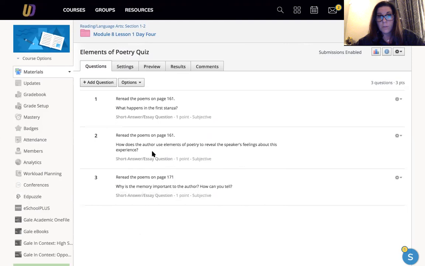Then you're gonna reread the poems on page 161, and you're gonna answer this question: How does the author use the elements of poetry to reveal the speaker's feelings about this experience? So you're going to go back to that poster. So what elements of poetry did they use in that? Did they use repetition? Did they use onomatopoeia? Did you see any figurative language or metaphors, similes? Like, look in that poem to see what of those you saw. Those are the elements of poetry. And then tell us, what does that tell us about how the speaker feels about the poem?